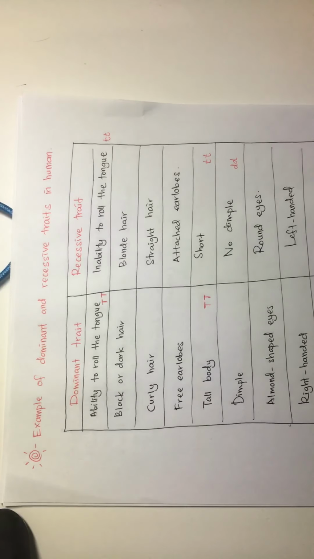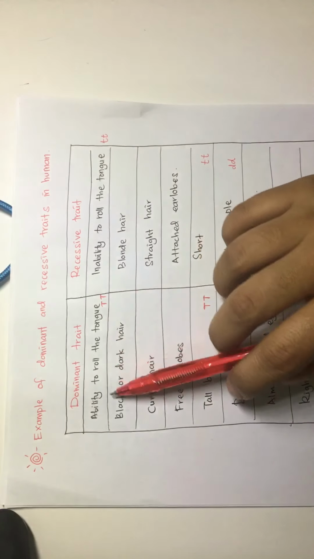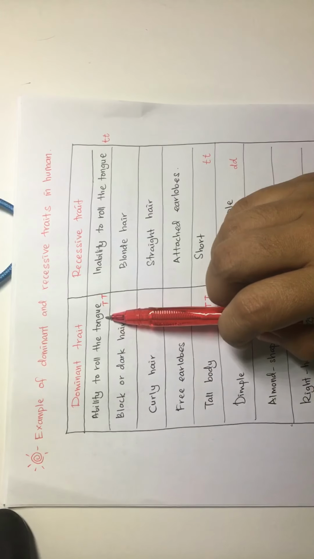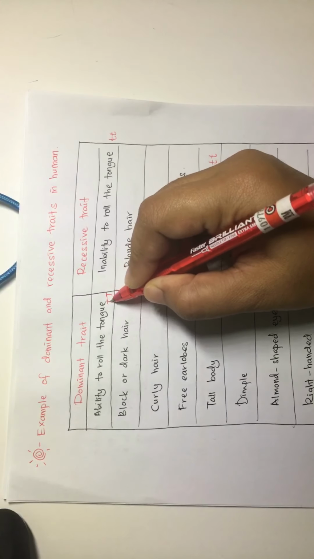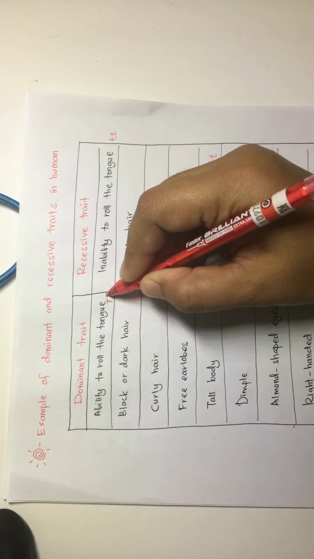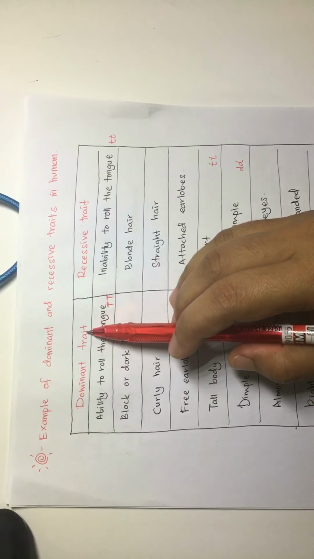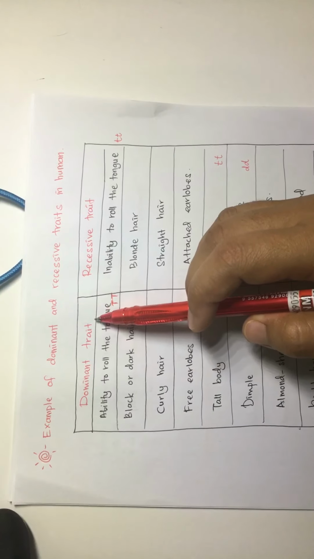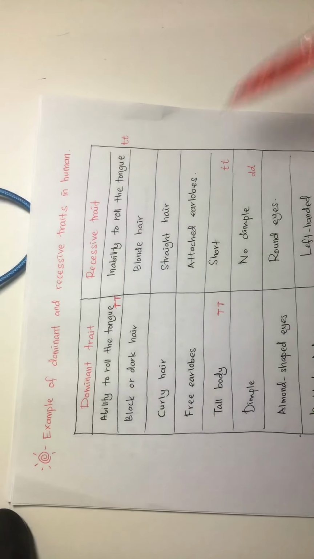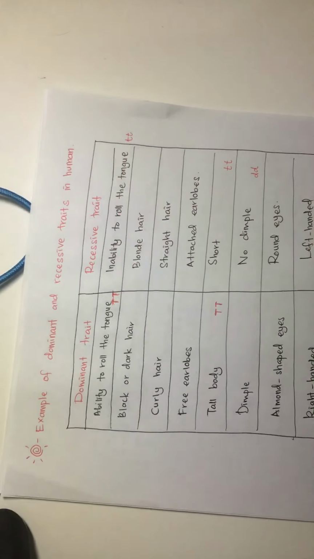Okay, because it is a dominant trait, let's say the ability to roll the tongue, we choose one letter. So the teacher chooses one letter, capital T, for this dominant trait. Remember, a trait is controlled by an allele, and an allele consists of two genes, so we need to represent it with two letters.